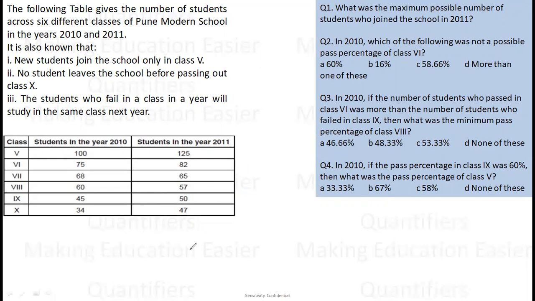Very well. Right? So if I have to understand this data, what can I say? Can I say that these 125 students can be those students who have entered the school? यानी जो 105 students हैं, these are those students, new students, right? Or they can be those students who failed in 2010. So that if let's say hypothetically 30 students failed, then I will say 95 students joined. If 40 students failed, I will say 85 students joined, and so on and so forth.